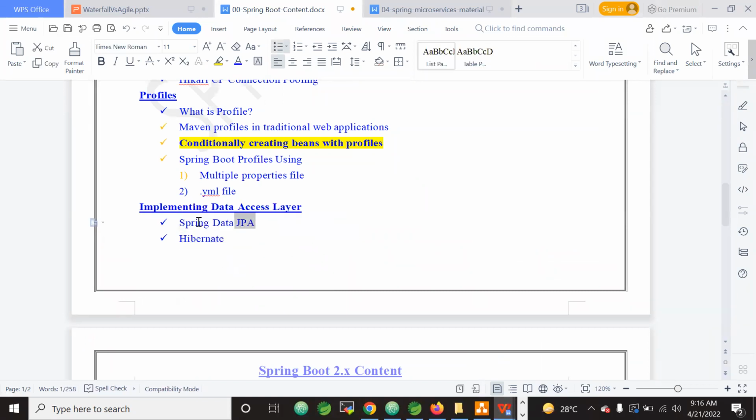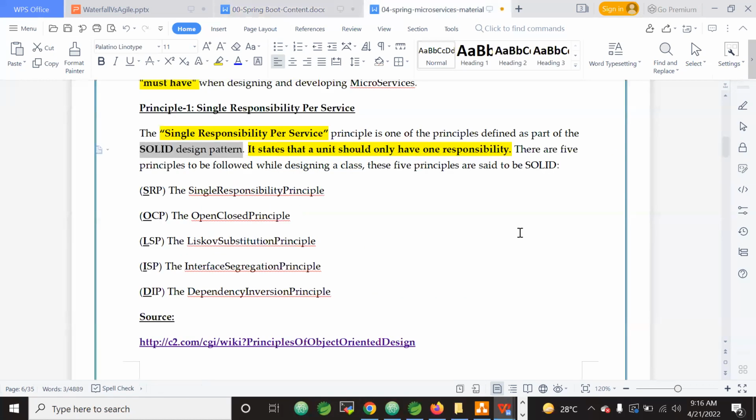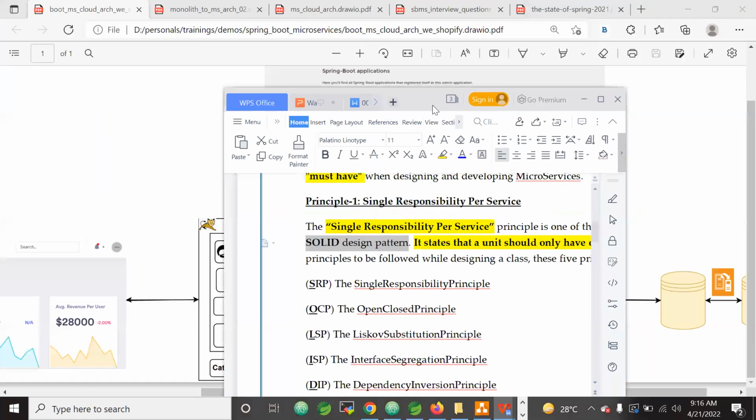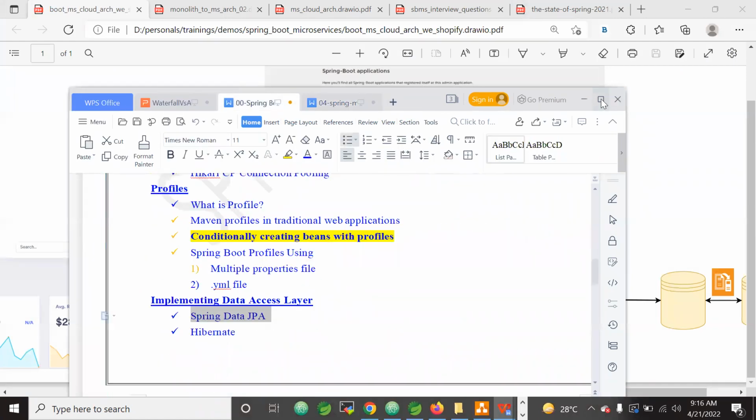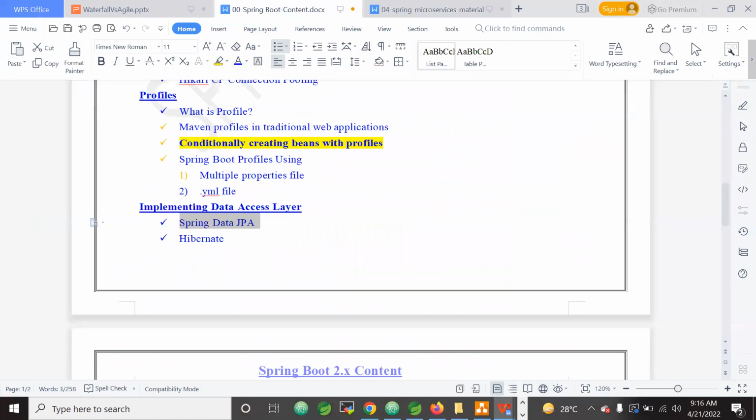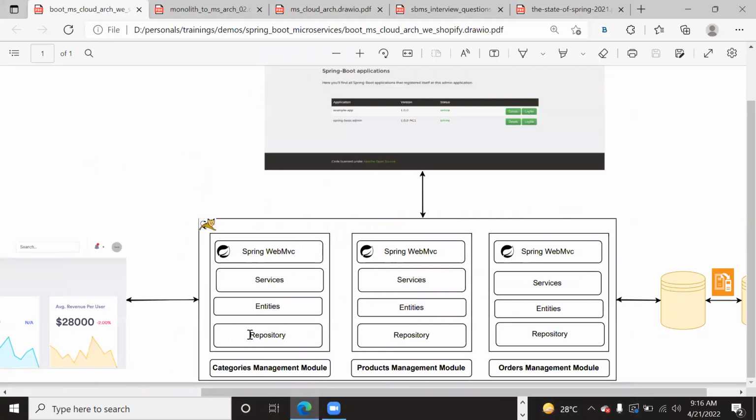Very in-depth of Spring Data JPA we will cover here, because we will get a lot of questions on Spring Data JPA. Data JPA will be used in this data access layer, right? That means here in the repository, the categories module, product module, orders module, here we will use Data JPA.